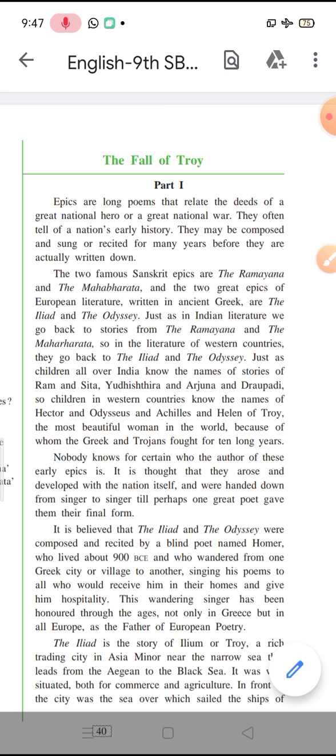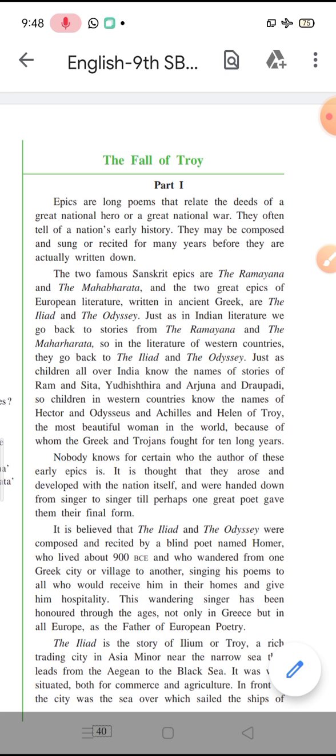But the way we have great epics or great stories in India, similarly there are great stories in other countries as well. These stories are recited again and again, so that they pass on the historical information.